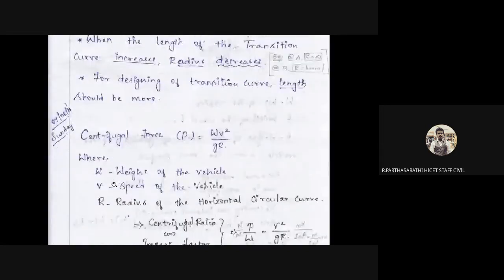Next, the centrifugal force P is equal to WV squared divided by G into R. This is called the centrifugal force of the vehicle on the curved area, the transition curve. W is the weight of the vehicle, V is the speed of the vehicle, and R is the radius of the horizontal curve. So P by W is equal to V squared by G into R. In units, Newtons per meter squared per second into meter squared per second, so no units occur in the centrifugal ratio of the vehicle.